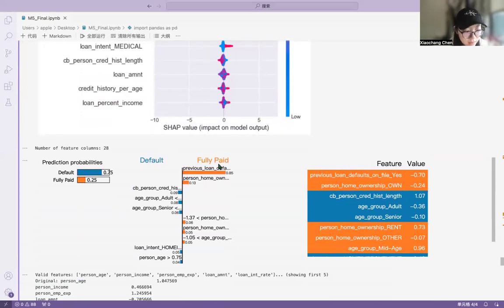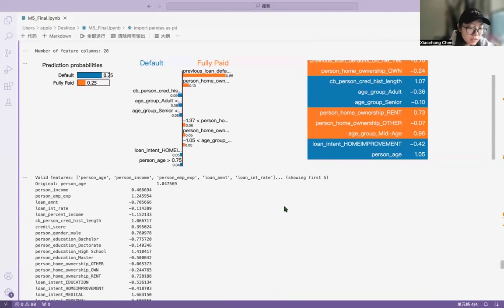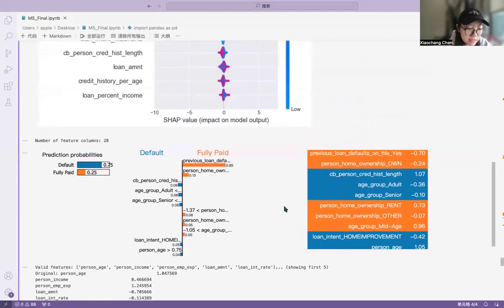And next, we use LIME to explain individual predictions. What if you want to know why your loan was denied? That's where LIME comes in. One applicant was denied because their credit score and income were too low. But if we raised their income by 10%, they would likely get approved. LIME helps us see what needs to change to get a different outcome.